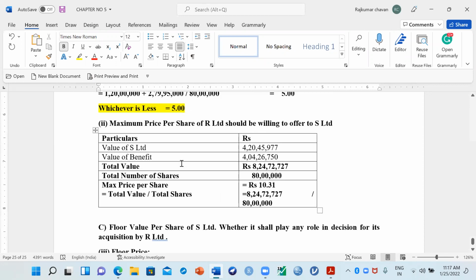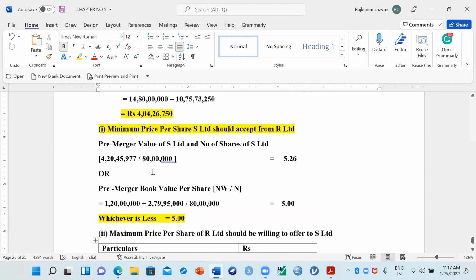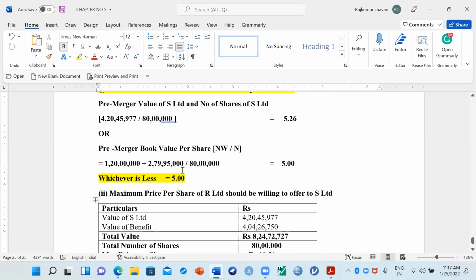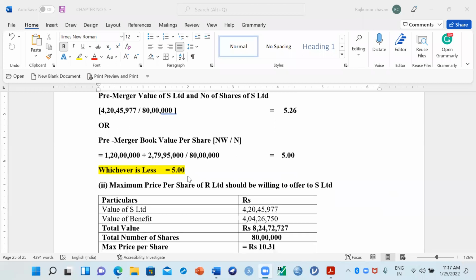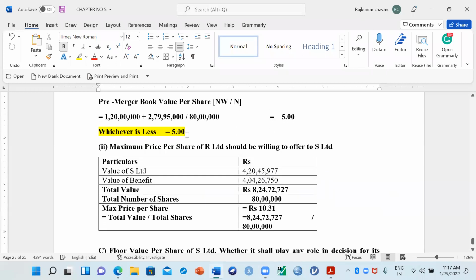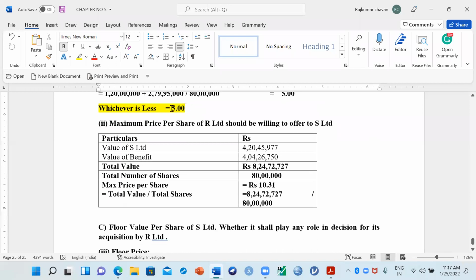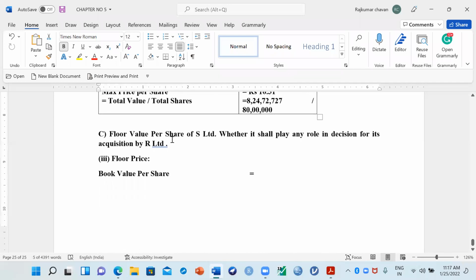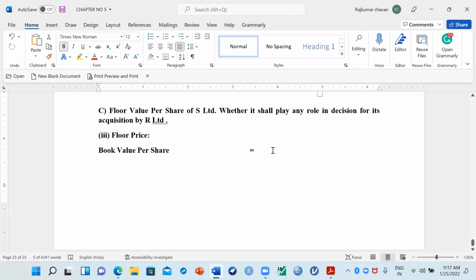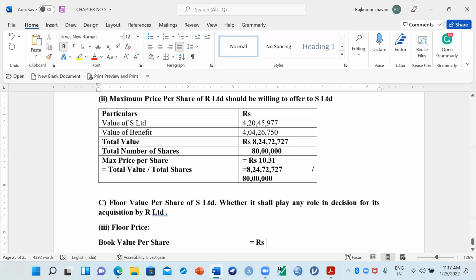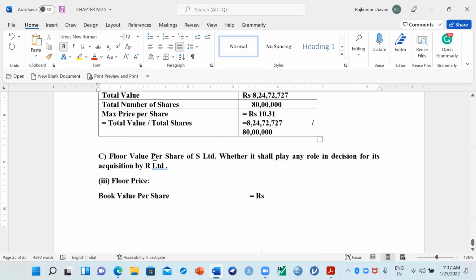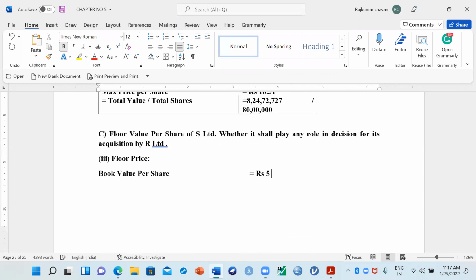So what is the book value per share? We got how much rupees? Can you see here? As per the book value method, what is the value? Can you put your answer in the chat box? As per book value per share, how much did we get? Whichever is less, we calculated the book value as how much? It is rupees 5. Okay, right.